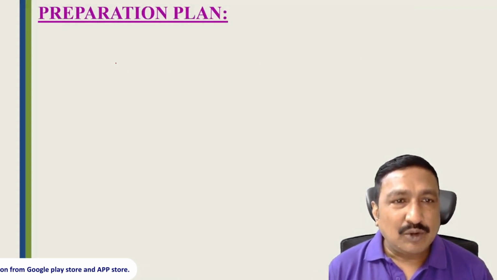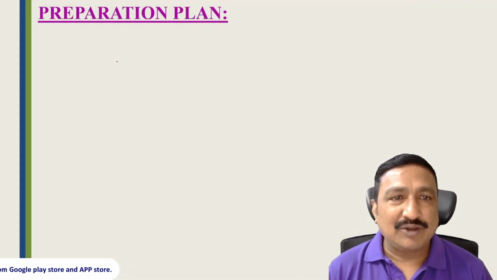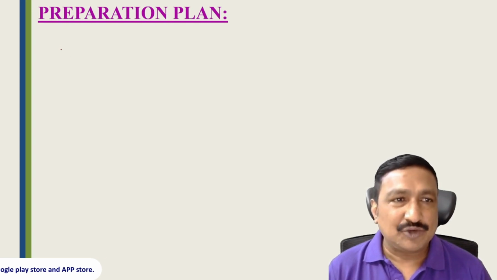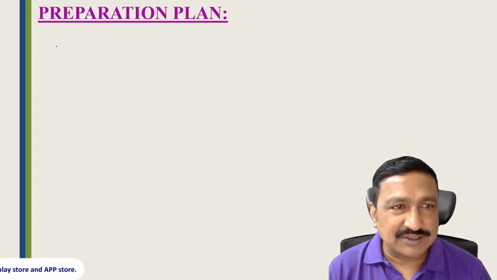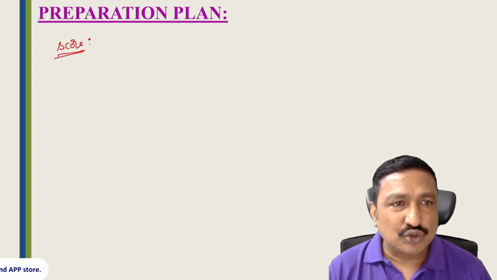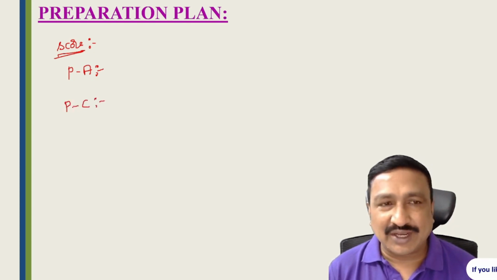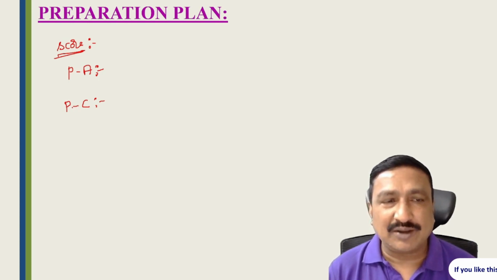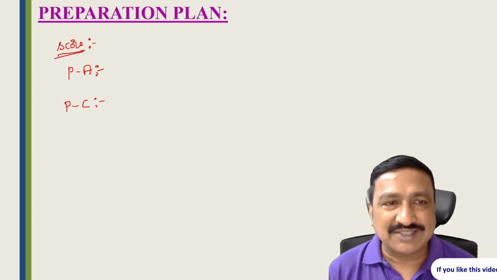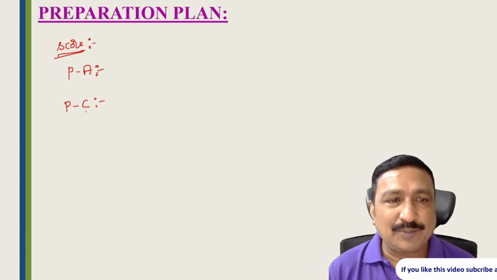Now, how to split your time, how to prepare for your part A, part B, part C. So I'm taking the scoring areas. If you look at the scoring areas, how to get good scores. So the good scoring areas are one, part A, and the second one, part C. These two sections are very good scoring areas. Whether you are a BA student, BCom student, BBA student or BSc student, any stream, the scoring areas are part A and part C.